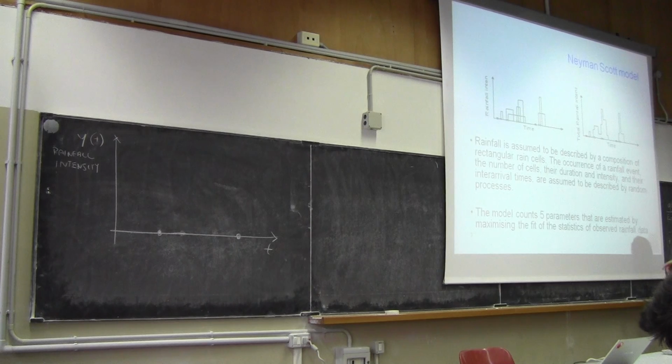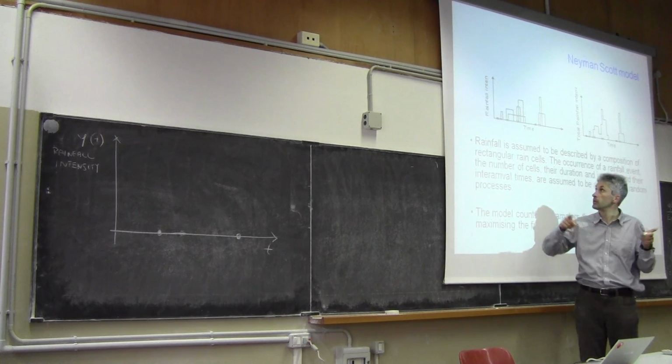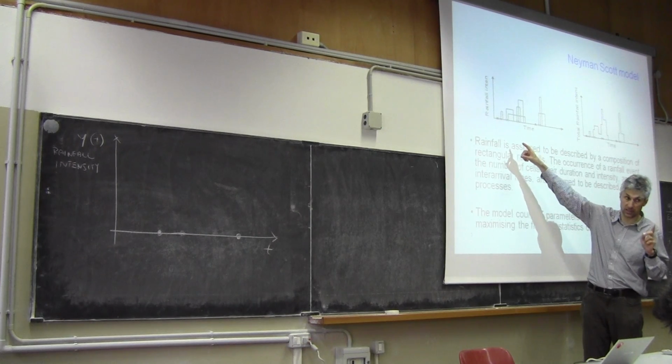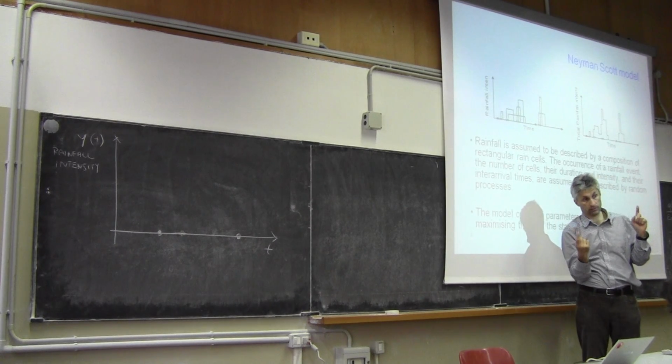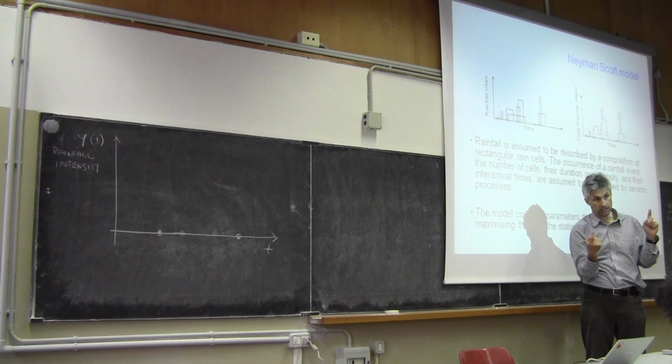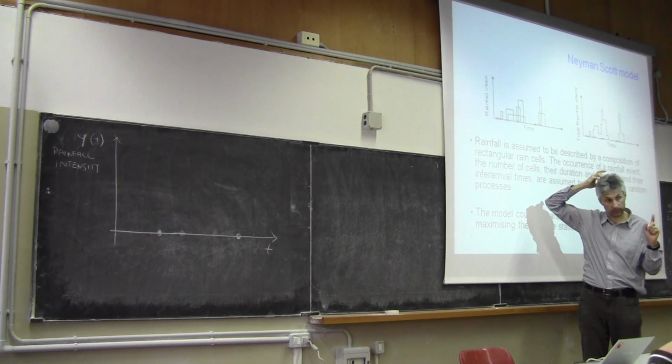Then there is a third random variable, which is the distance from the beginning of each event to the beginning of each rectangle. You see that rectangles don't start together.